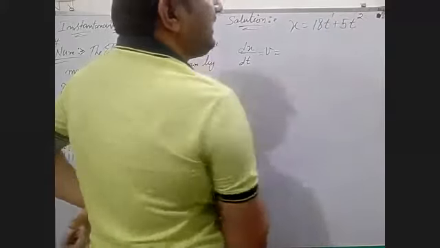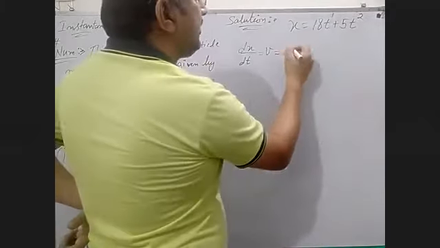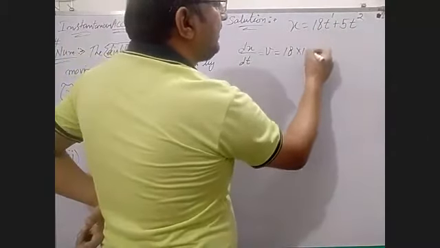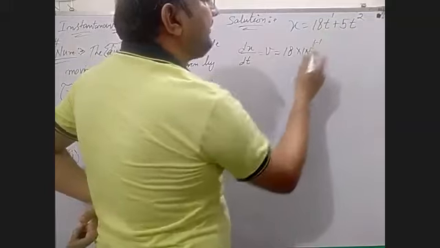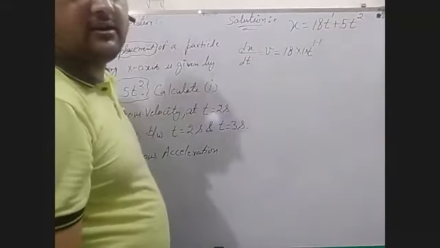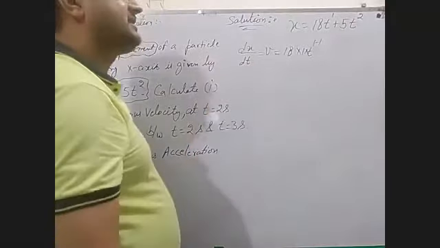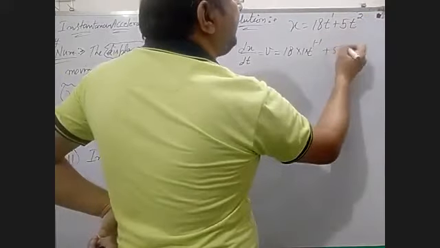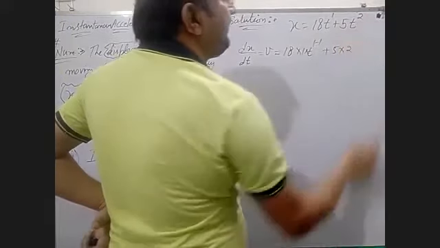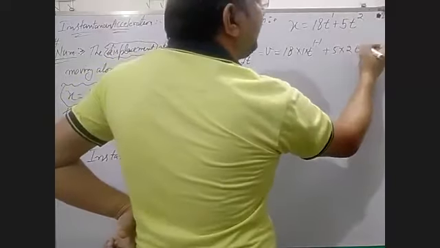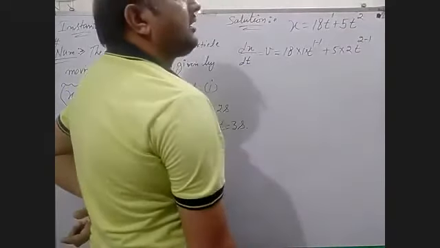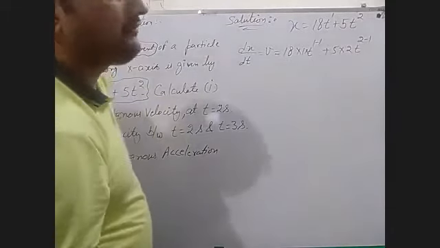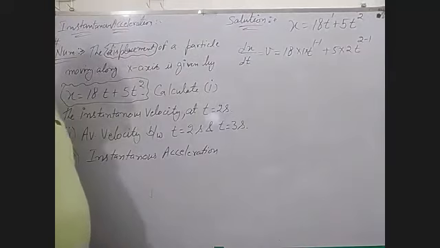What is the power of t? 1. 18 is constant, and the power will be 1 minus 1. Plus 5, this will be the coefficient of t, and the power will be 2 minus 1. In this way, you have to take the differentiation of this equation.